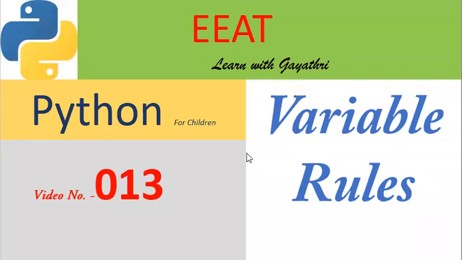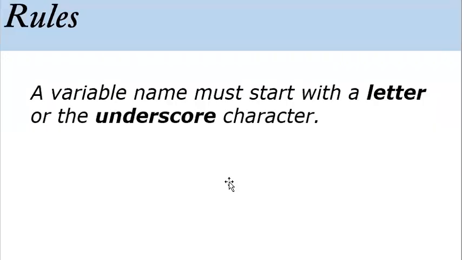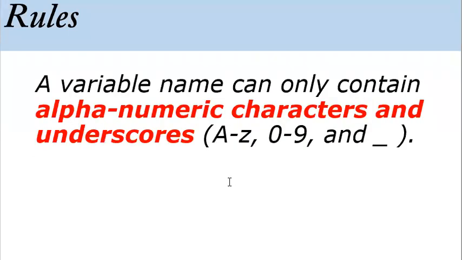So friends, let us look at rules for creating variables in Python. There are 4 rules. The first rule is a variable name must start with a letter or underscore character. For example, age or _age. So these are valid variables in Python.